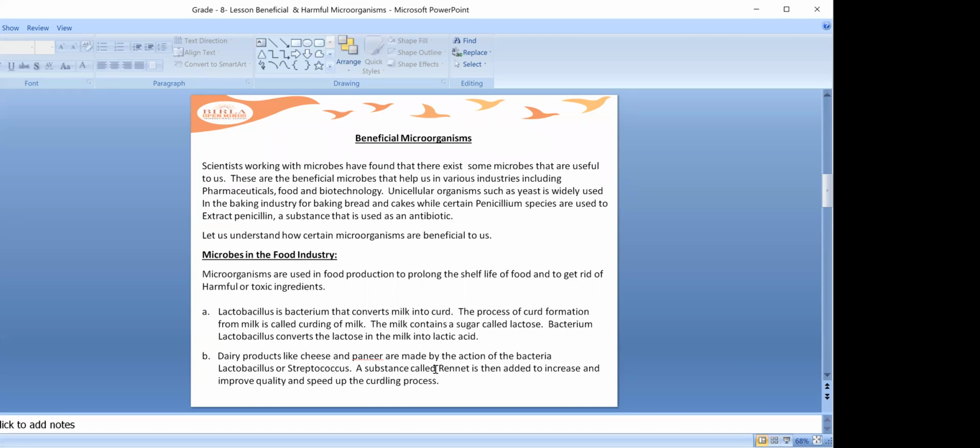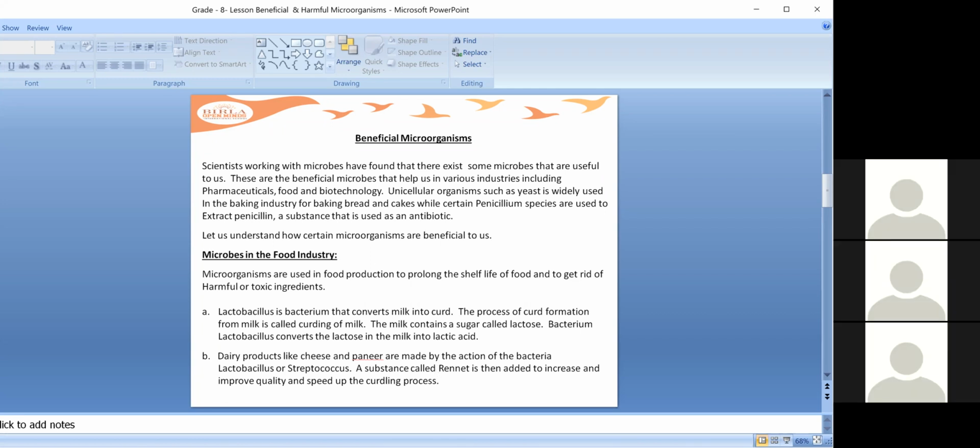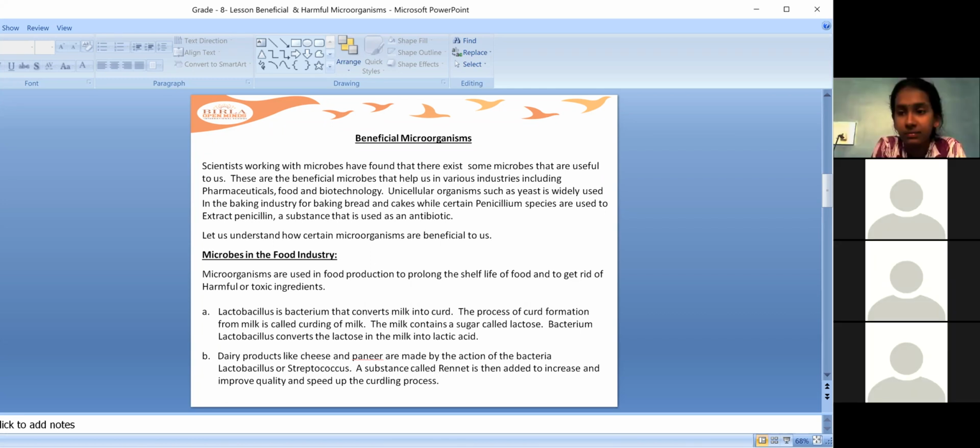Even dairy products like cheese and paneer are made by the action of bacteria, the same Lactobacillus and Streptococcus. A substance called rennet is then added to improve the quality and speed up the curdling process. In industries, usually now the curd is packed and sold in the market.